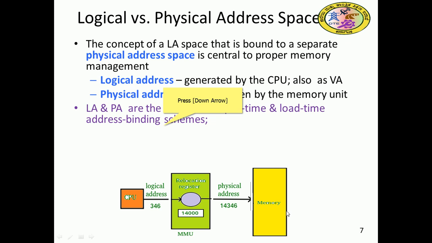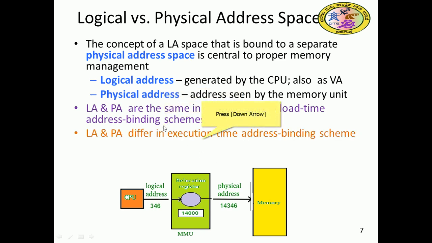The logical and physical addresses are the same in compile time. We have seen compile time, loading time and execution time. During compile time and load time, the logical and physical address will be similar, with the same address binding schemes. The logical address and physical address will be different during execution time, so that binding relocation changes the addresses.